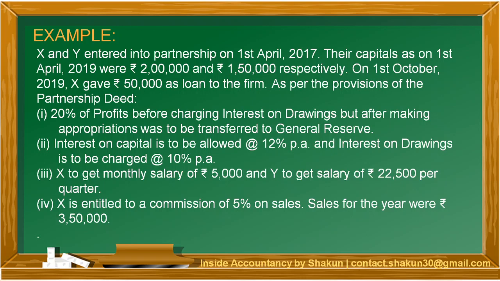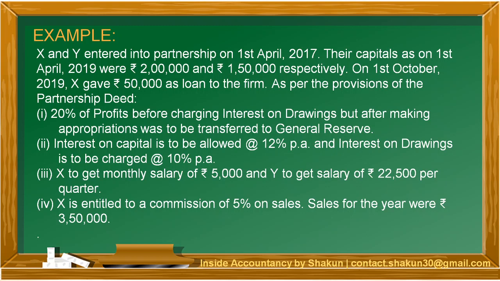Now since this is the loan which is given by the partner to the firm, it would carry interest at the rate of 6% per annum. Since the date of loan is given as 1st of October, therefore it will be calculated for 6 months. As per the provisions of the partnership deed, 20% of the profits before charging interest on drawings, means the profits in which interest on drawings is not added, but after making appropriations, from which the appropriations have been subtracted, was to be transferred to general reserve.